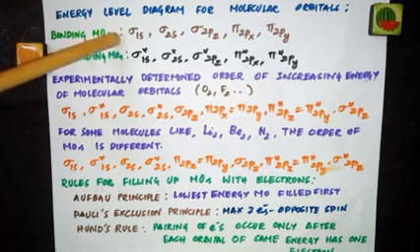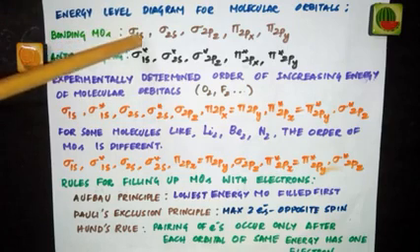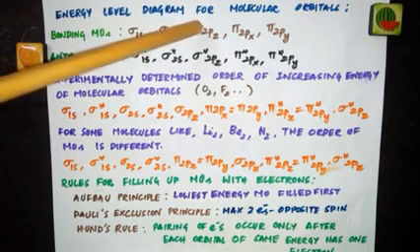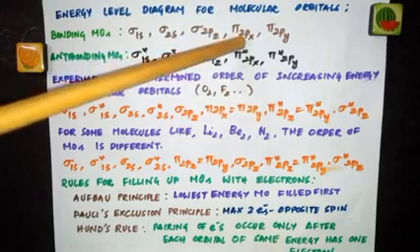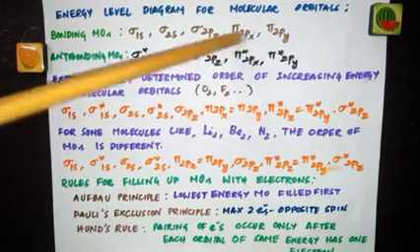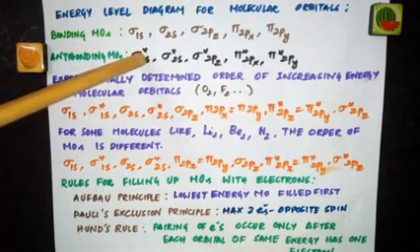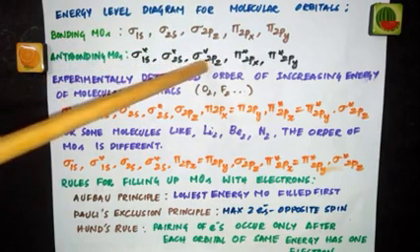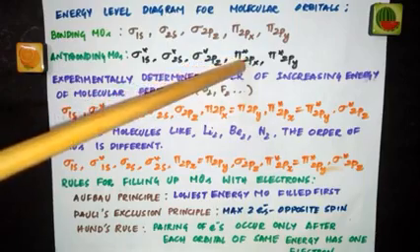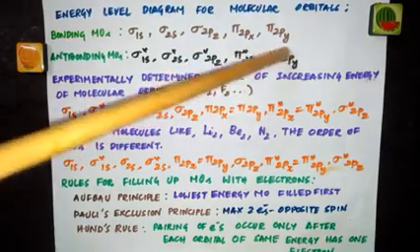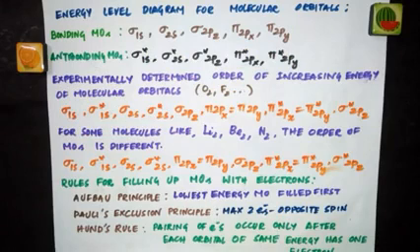See, I have written the list of bonding molecular orbitals that we have seen just now. Sigma 1s, sigma 2s, sigma 2pz, pi 2px, pi 2py. All these are bonding molecular orbitals. And anti-bonding, sigma star 1s, sigma star 2s, sigma star 2pz, pi star 2px, pi star 2py. All with this asterisk, they are anti-bonding molecular orbitals.